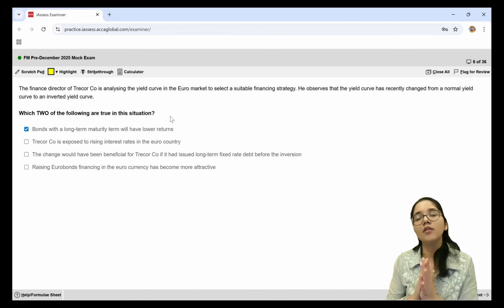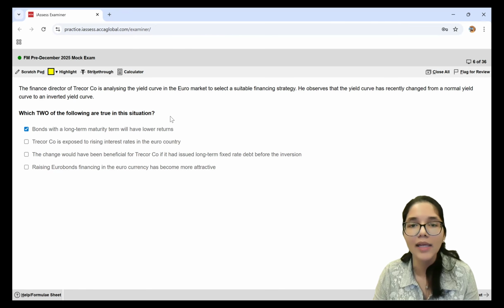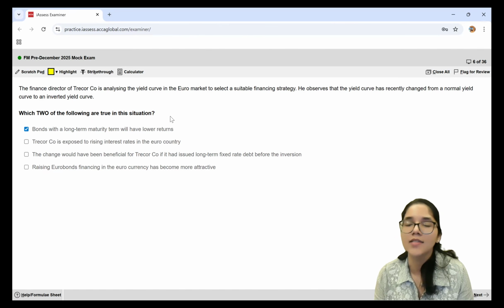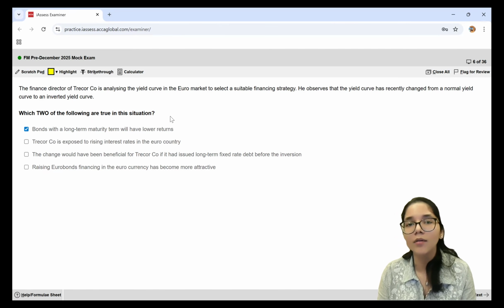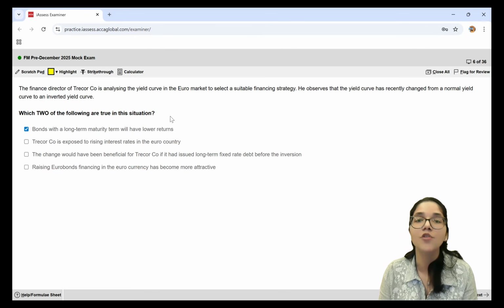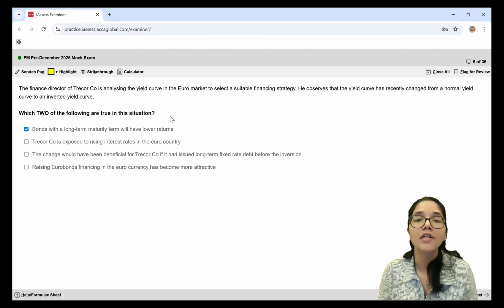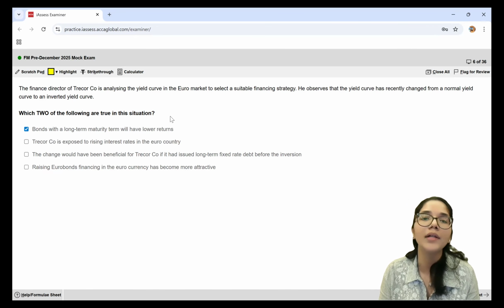Think again. If you talk about the normal situation, what happens normally? In a normal yield curve, you find that it is upward sloping. Why? Because let's suppose somebody asks you for a loan for 1 year versus a loan for 15 years. If you are giving them a loan for 15 years, you will be worried that lots of things can change over a period of 15 years. Risk is high if you compare 1 year with 15 years. So you would want a higher return also to be compensated for that. So this is what happens under a normal yield curve scenario.